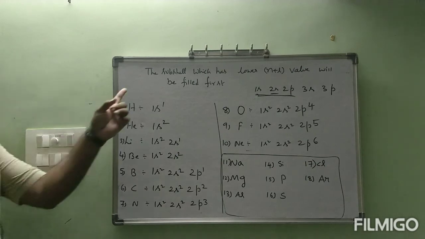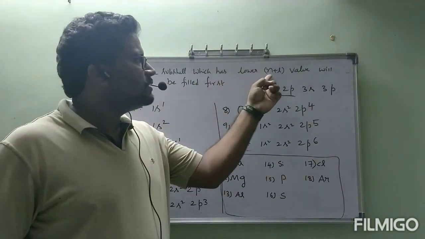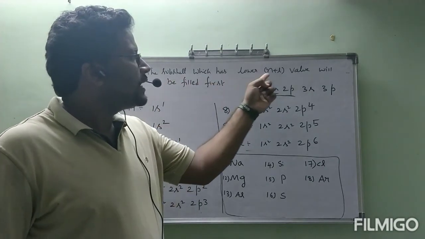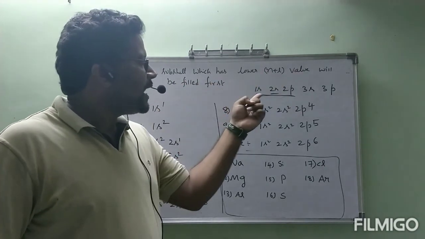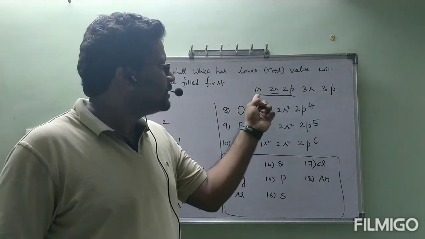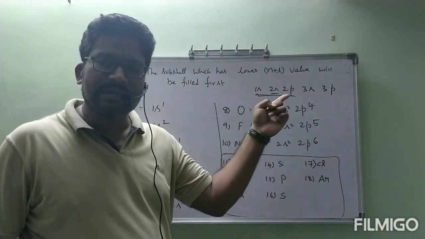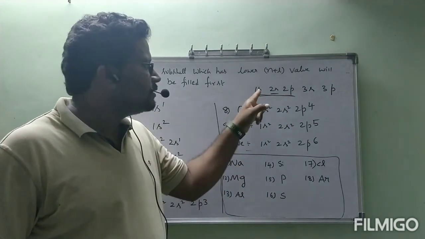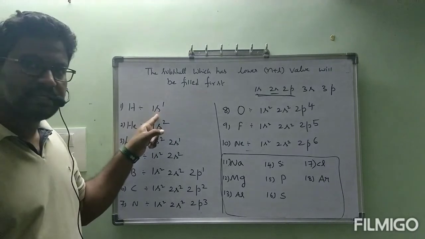See, the subshell which has the lower n plus l value will be filled first. The subshell which has the lower n plus l value will be filled first. I have taken totally 5 subshells as examples. In that, which one has the lowest n plus l value? 1s. So first I filled 1s.